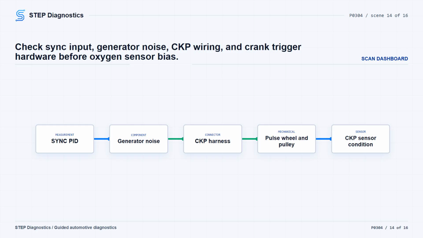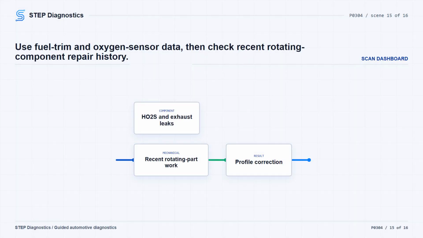If they are okay, check for biased oxygen sensor input by monitoring EQRAT11, ECRAT21, LOMFT 1%, LOMFT 2%, SHRTFT 1%, and SHRTFT 2%. Then compare any suspicious values to reference values. If an HO2S concern is present, check the HO2S exhaust system and HO2S mounting flanges for leaks or damage, then repair and verify. Finally, check recent repair history.